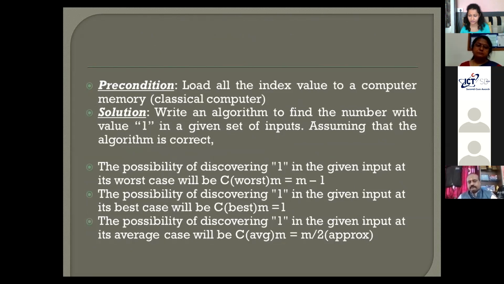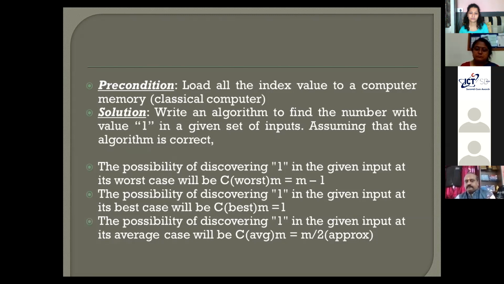Suppose among 4 cards the queen is at the last position, and I check one by one, flipping each card. The number of checks in this case is m minus 1, where m is the number of cards. After checking 3 cards, if the queen is not found, that means the card is at the last location.